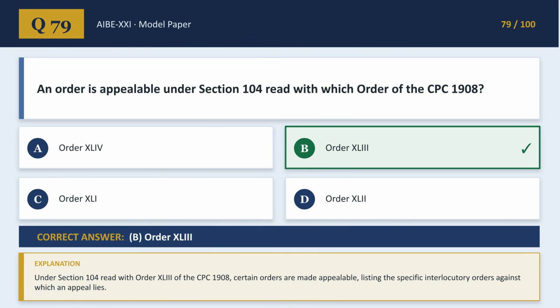An appeal from an order is provided under Section 104 read with Order XLIII of the CPC 1908, listing the specific orders that are appealable.